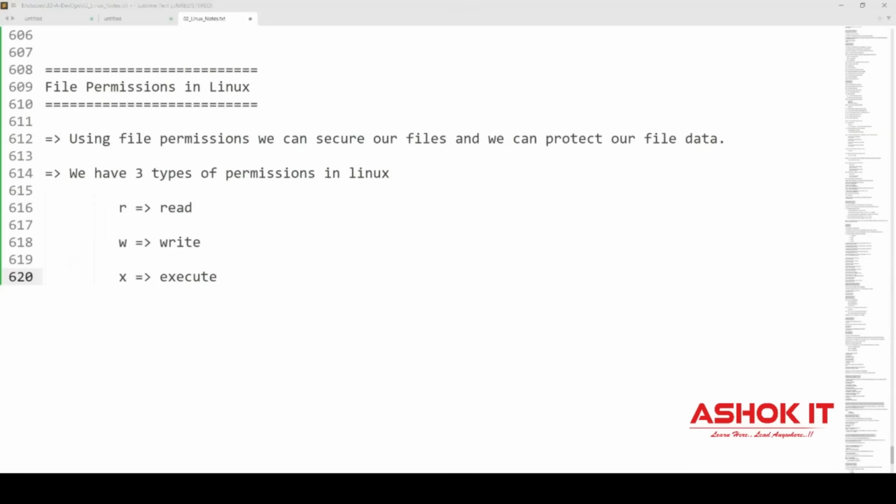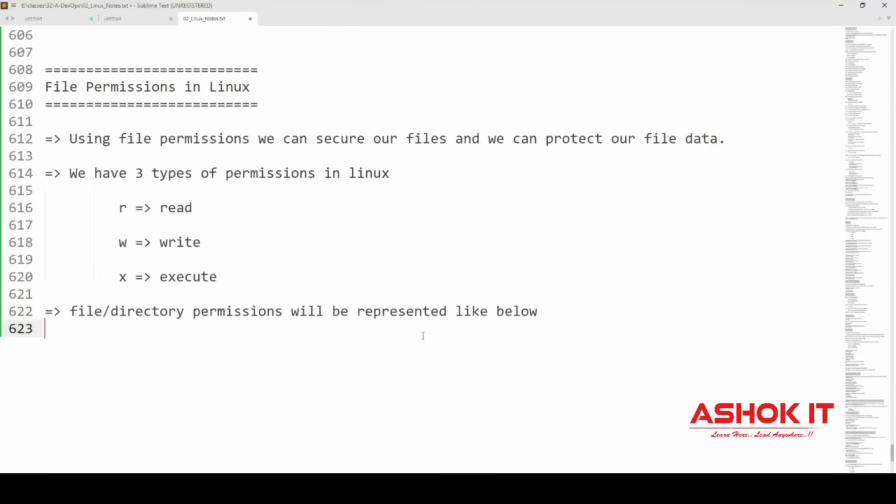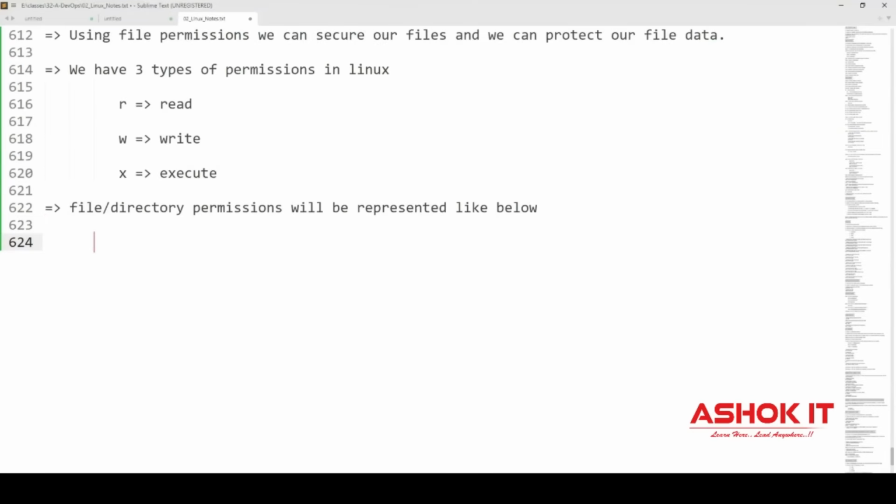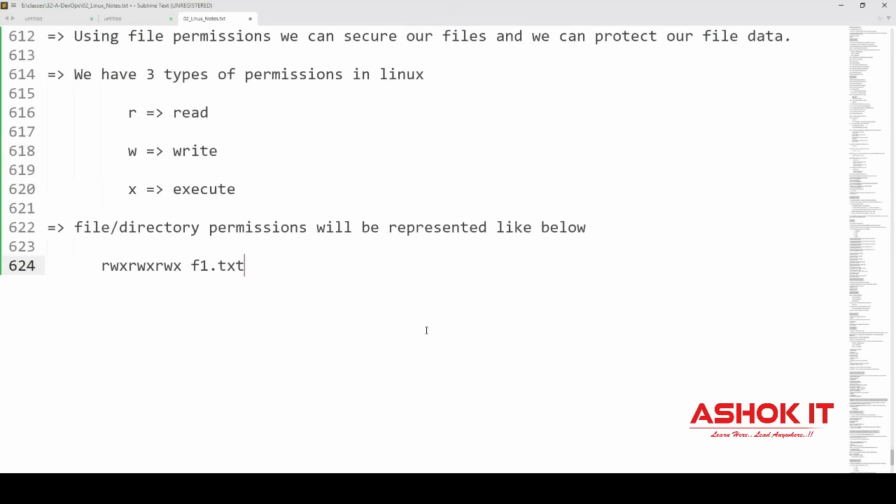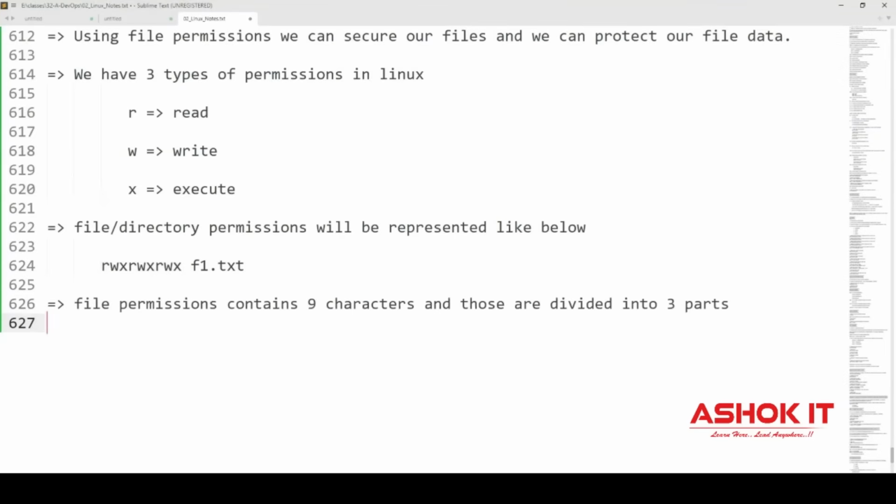And here these permissions will be represented with 9 characters, guys. In the Linux machine, for a file or for a directory, the permissions will be represented like below. So RWX, RWX, RWX, then the file name will be available. Sir, why are these many RWX characters available? So the file permissions contain 9 characters here, guys. File permissions contain 9 characters and those 9 characters are divided into 3 parts.